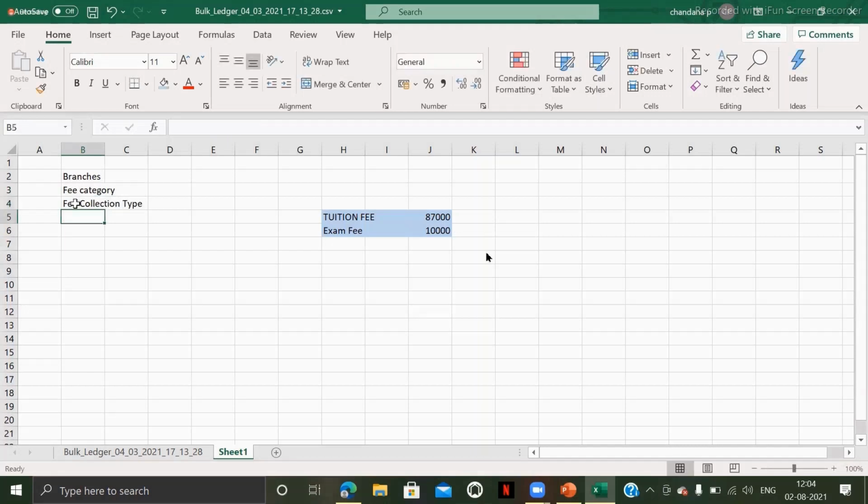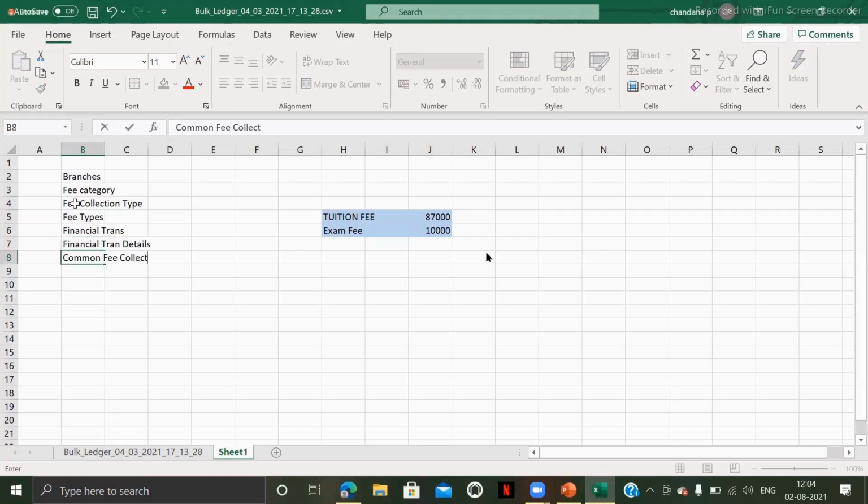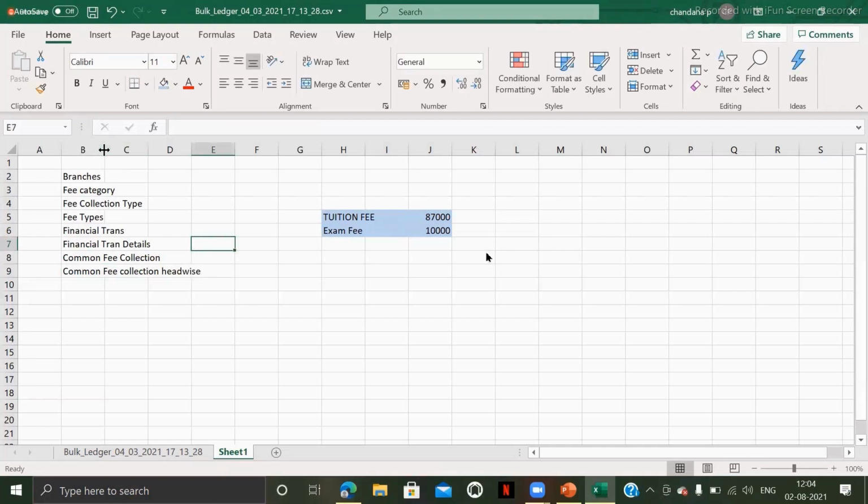Remember the table names so that you won't get confused while I'm explaining the database. The fourth one is fee types. Fifth one is financial trans. Sixth one is financial tran detail. Seventh one is common fee collection. And eighth one is common fee collection headwise. So these are the 8 database tables.